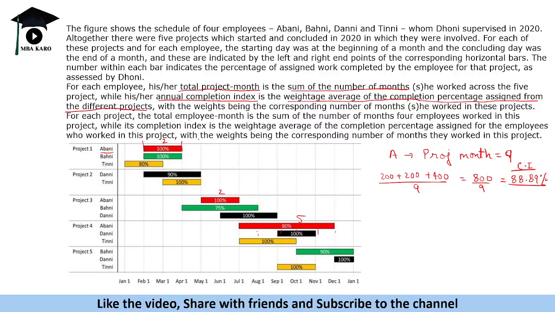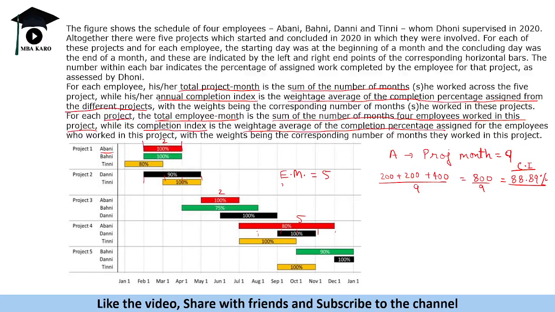Then we are given the third thing, for each project, the total employee month. Now this is employee wise. The same thing is applicable project wise. Project wise, total employee month is the sum of the number of months the four employees worked in this project. Let us say we talk about project 2. The employee month in this case will be 1, 2, 3, and plus 2, that is 5. Employee month is 5, and completion index is the weighted average of the completion percentage assigned to the employees.